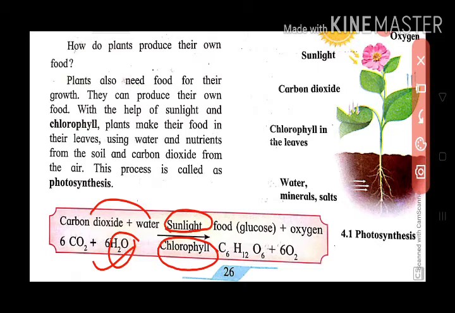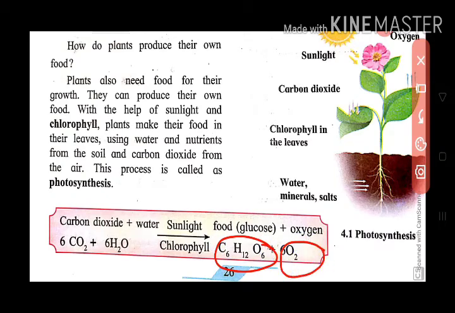It is the most important factor in the photosynthesis process. In the presence of sunlight and chlorophyll, carbon dioxide and water react with each other and produce food, that is glucose. Glucose is produced and oxygen gets released.